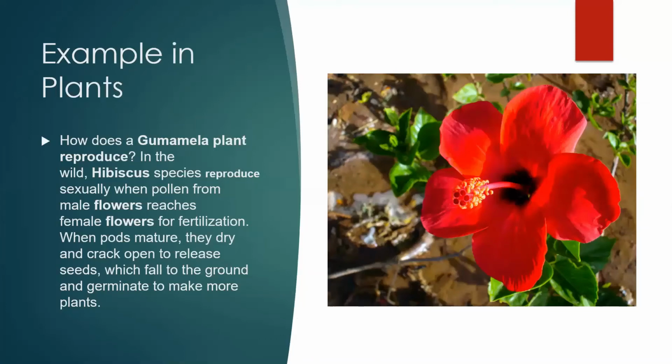Let's have example in plants. So how does a gumamela plant reproduce? In the wild, hibiscus species reproduce sexually when pollen from male flowers reaches female flowers for fertilization. When pods mature, they dry and crack open to release seeds, which fall to the ground and germinate to make more plants.